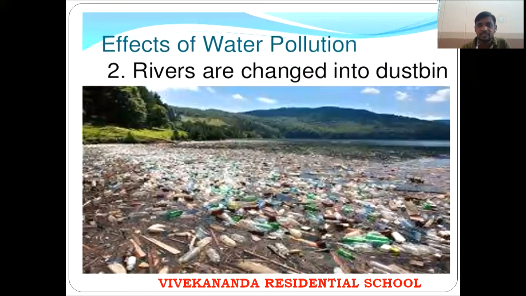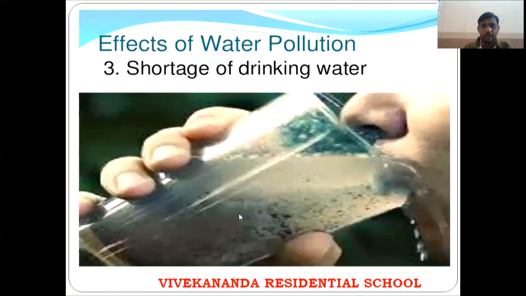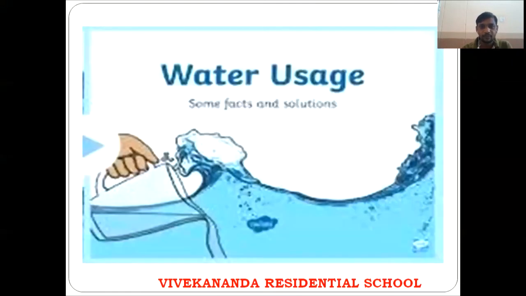So next, rivers are changed into dustbins. In this way, see, when you are mixing the solid waste with the rivers, automatically, in this way the rivers will be looking. And shortage of drinking water.